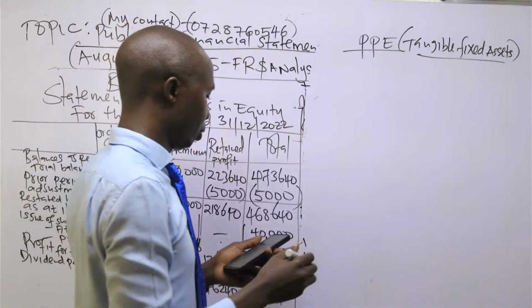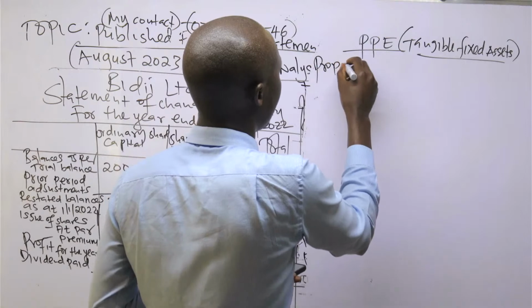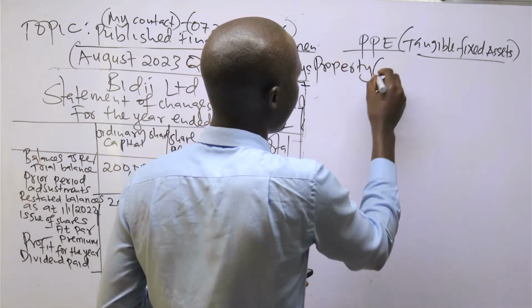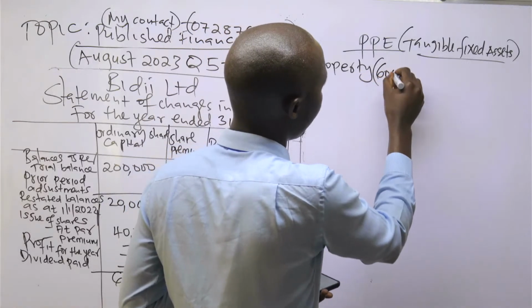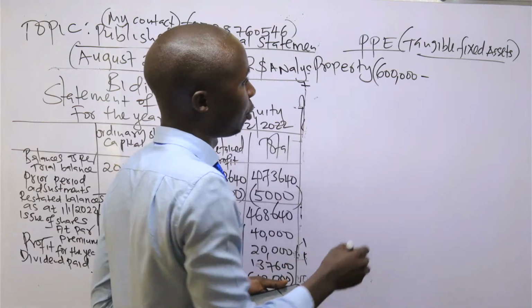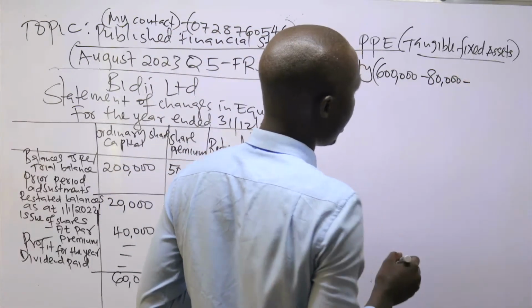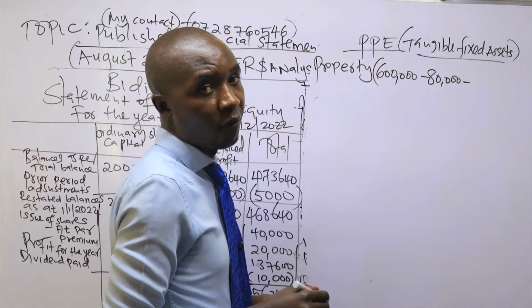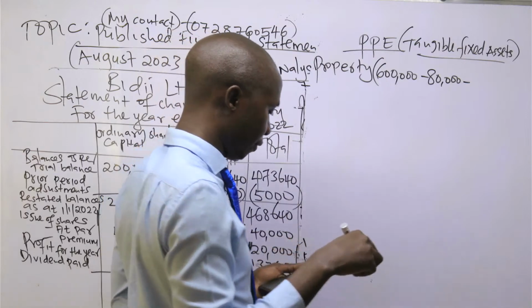So we have what we call property, including land and building, which is 600,000 from the trial balance, of which we need to minus accumulated depreciation for building, which is 80,000. Depreciation for the year for the building, you remember we computed this, is 10.